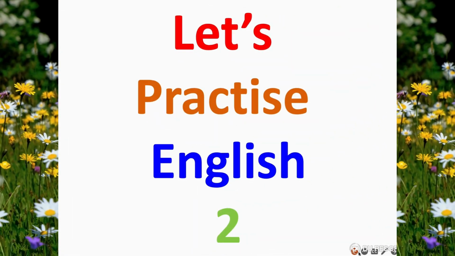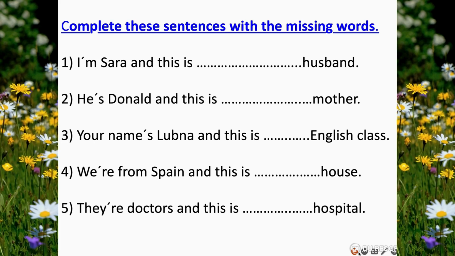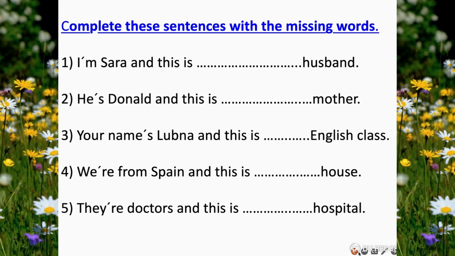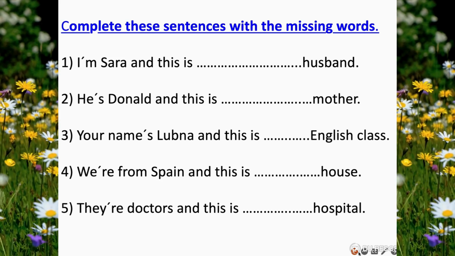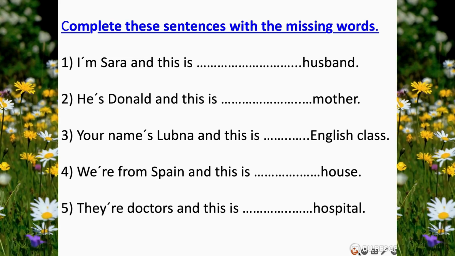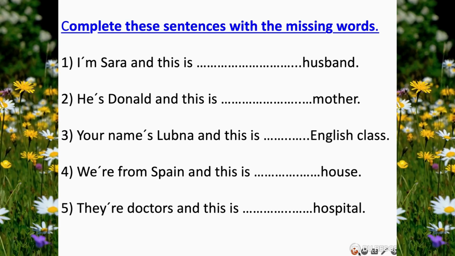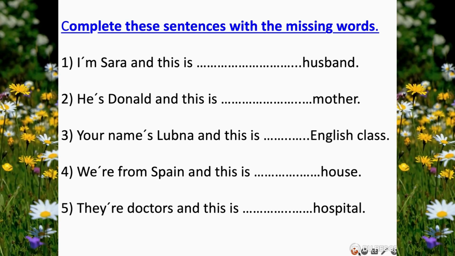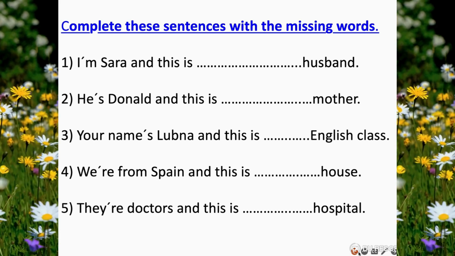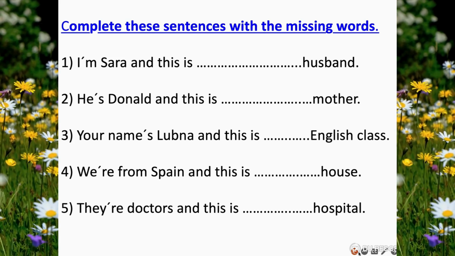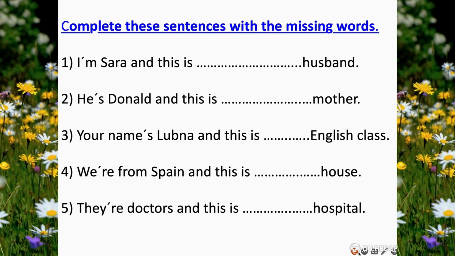Let's practice English 2. Complete these sentences with the missing words. I'm Sarah and this is... So we need a possessive adjective. Husband. Number 2. He's Donald and this is mother. Possessive adjective. Your name's Lubna and this is English class. Possessive adjective. We're from Spain and this is house. Possessive adjective. And the last example, they're doctors and this is hospital. Possessive adjective. So let's see the answers.